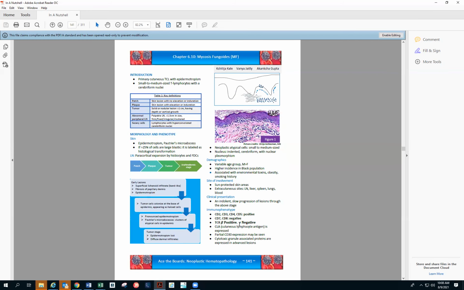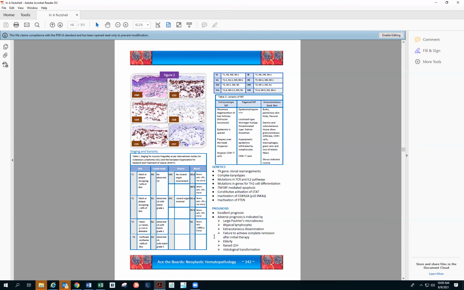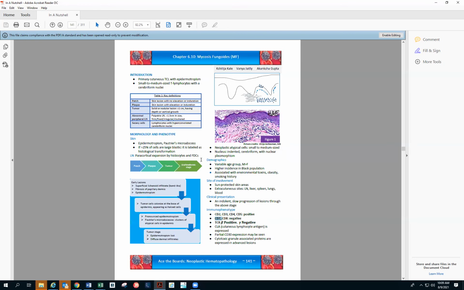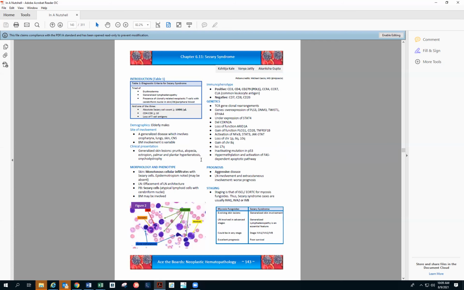Okay. Mycosis fungoides, remembering CD4 is positive, it is more of CD4 positive and CD8 negative lymphoma. It is TCR beta positive, TCR gamma is negative, and CD7 will be downregulated. CD5 will be positive, however, CD7 will be downregulated. So I don't have an immunophenotype for the mycosis fungoides as well. It is more of the cutaneous type, and they don't perform the immunophenotype for this, or the flow for this one.